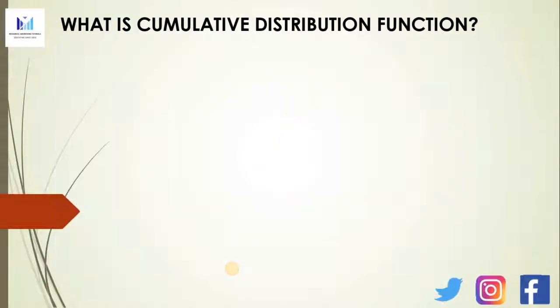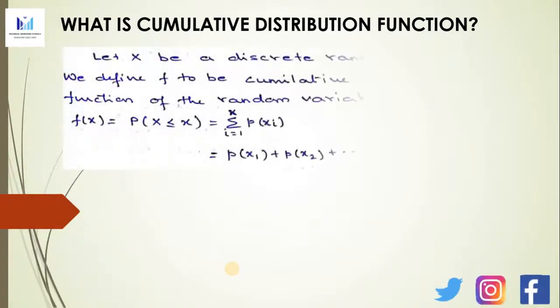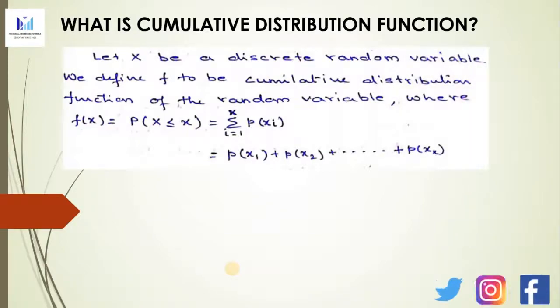Now we'll come to what the cumulative distribution function is. We'll take the discrete random variable capital X once again. Let capital X be the discrete random variable.